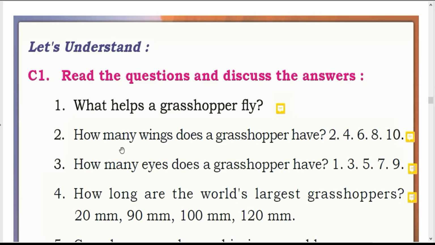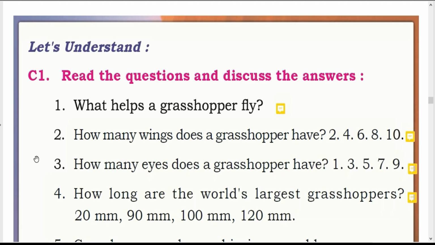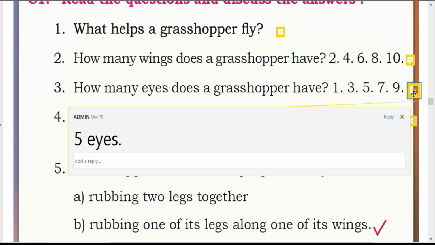Second one. How many wings does a grasshopper have? 2, 4, 6, 8 or 10? Answer is 4 wings. Third one. How many eyes does a grasshopper have? 1, 3, 5, 7 or 9? Answer is 5 eyes.